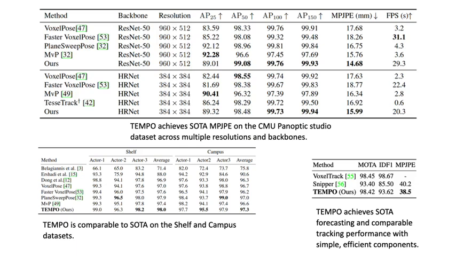Here are some quantitative results. In the first table, we see that Tempo achieves state-of-the-art MPJPE on the CMU Panoptic Studio dataset across multiple resolutions and backbones. It is also comparable to the state-of-the-art on the Shelf and Campus datasets, and we achieve state-of-the-art forecasting performance and comparable tracking performance using just simple and efficient components, with our whole system running at the same speed as the fastest methods.